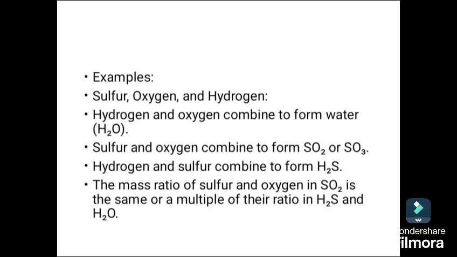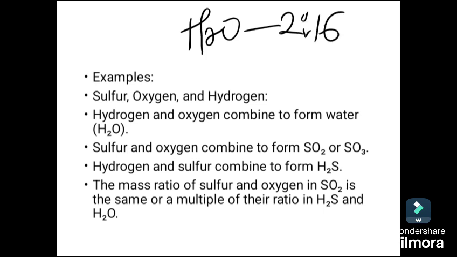Sulfur and oxygen can combine to form sulfur dioxide or sulfur trioxide. Hydrogen and sulfur can combine to form hydrogen sulfide. Now let's examine the mass ratio. In water, the ratio of hydrogen to oxygen is 2:16.